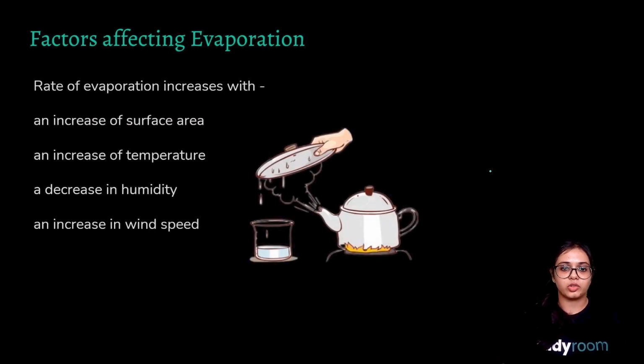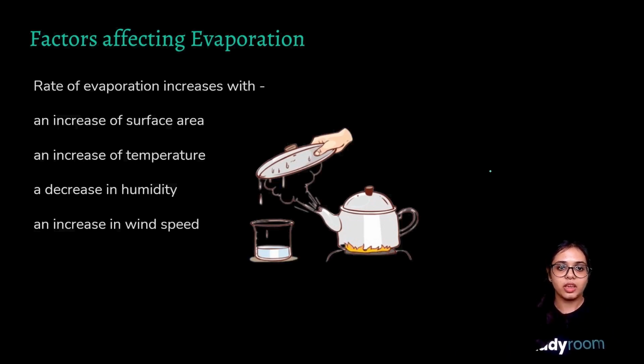Factors affecting evaporation. There are certain factors that either increase or decrease the process of evaporation. The rate of evaporation increases with an increase of surface area, an increase of temperature, a decrease in humidity, and an increase in wind speed.